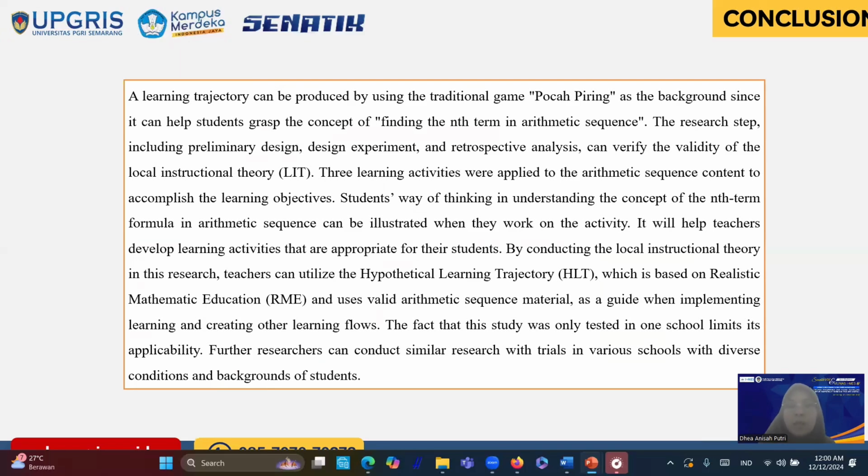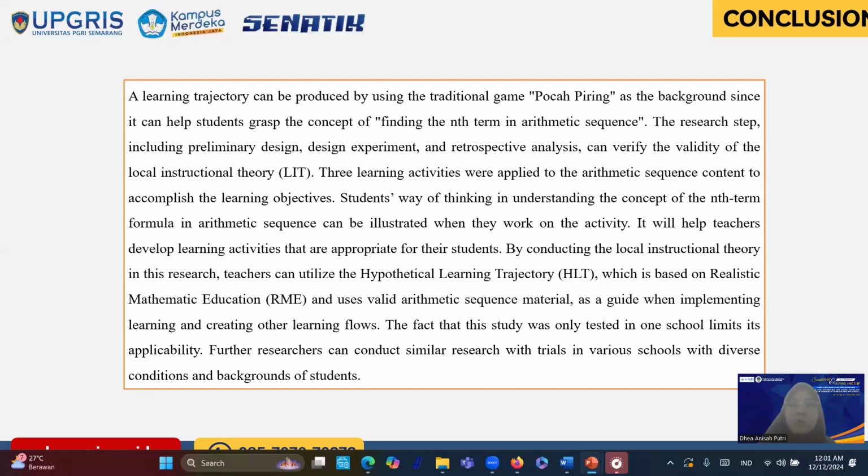Three learning activities were applied to the arithmetic sequence content to accomplish the learning objectives. Students' way of thinking in understanding the concept of the nth-term formula in arithmetic sequence can be illustrated when they work on the activities. It will help teachers develop learning activities that are appropriate for their students. By conducting the local instructional theory in this research, teachers can utilize the hypothetical learning trajectory, which is based on RME, and use valid arithmetic sequence material as a guide when implementing learning and creating other learning flows.